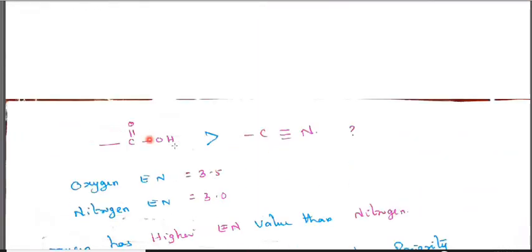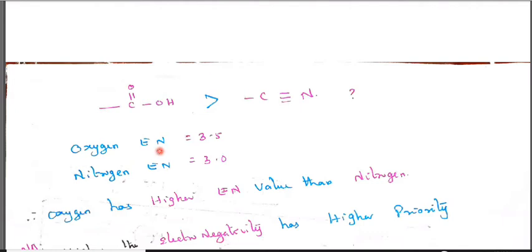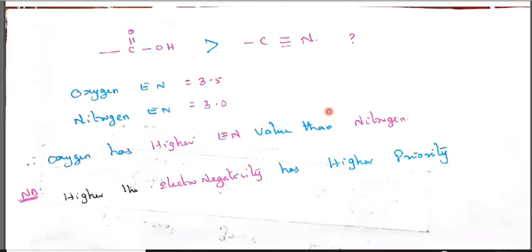So C double bond O OH is greater than C triple bond N. Here the electronegativity of oxygen is 3.5 and of nitrogen is 3.0. So oxygen is more electronegative than nitrogen. So COOH is more prior than the cyanide, which is called nitrile. Oxygen has a higher electronegativity value than nitrogen, so higher electronegativity gives higher priority.